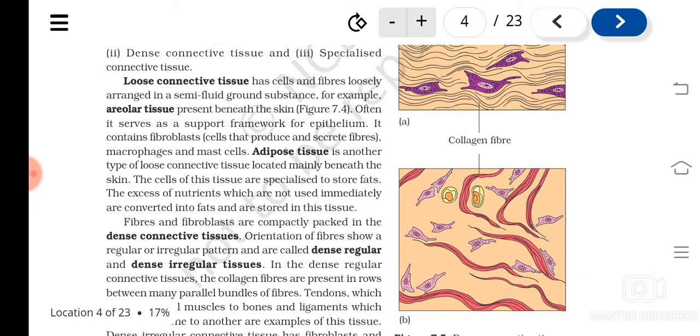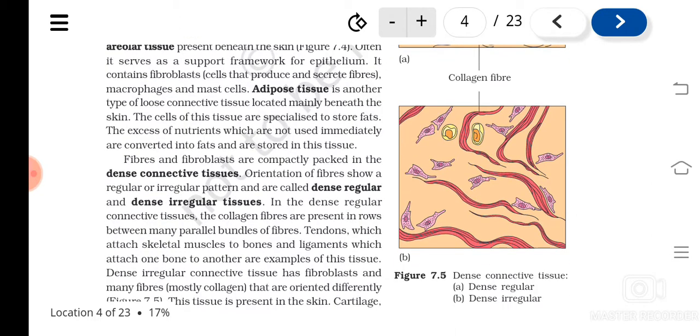Whenever we have more than what we need for energy or for instant purpose, that nutrients will be converted to fats, and this will be stored in the adipose tissue. Their cells are known as adipocytes, and in those only the fat will be stored.